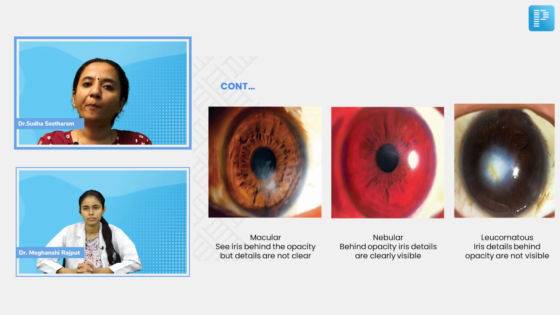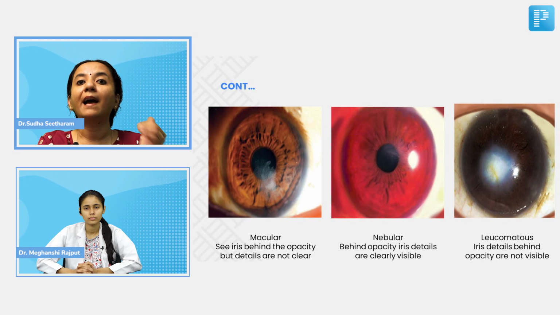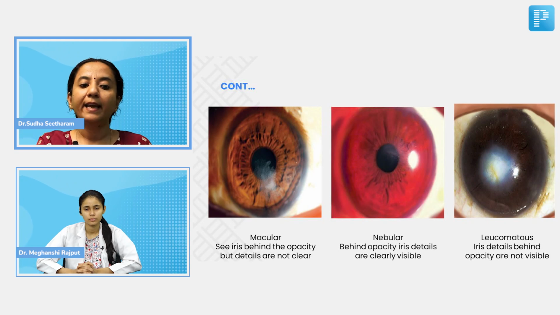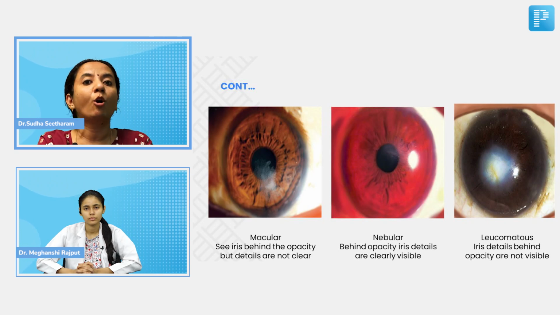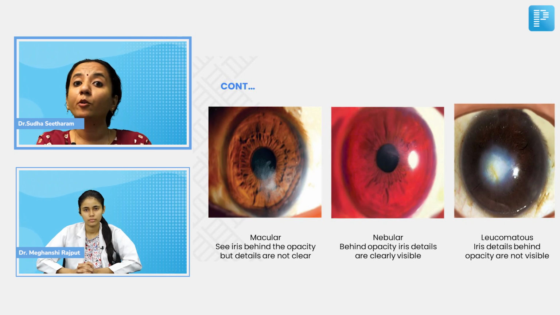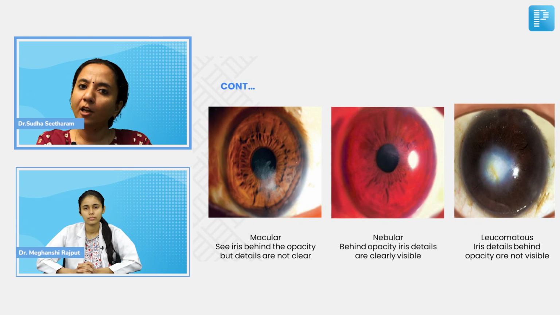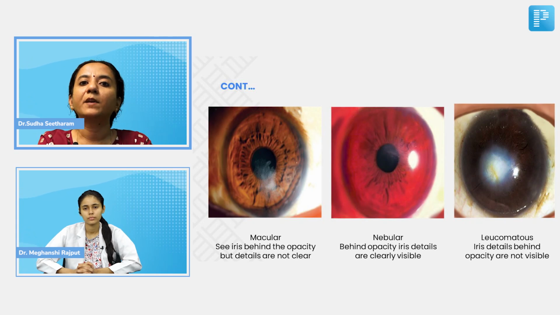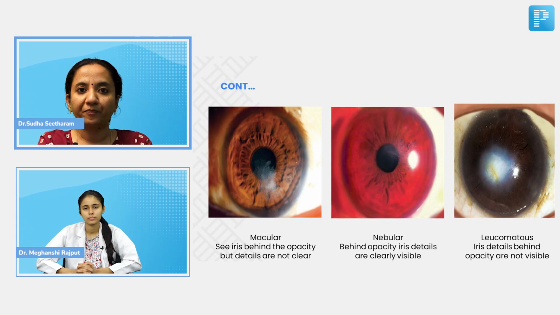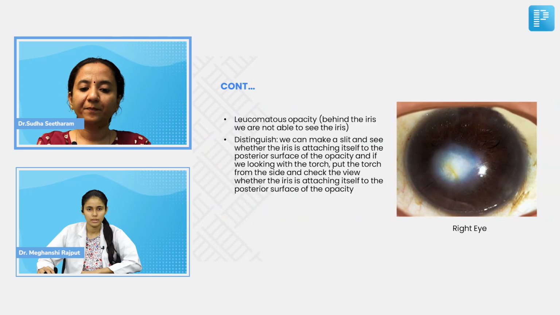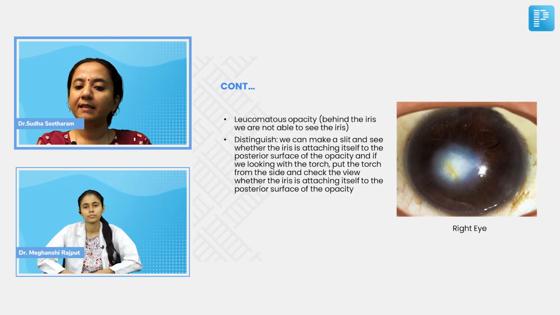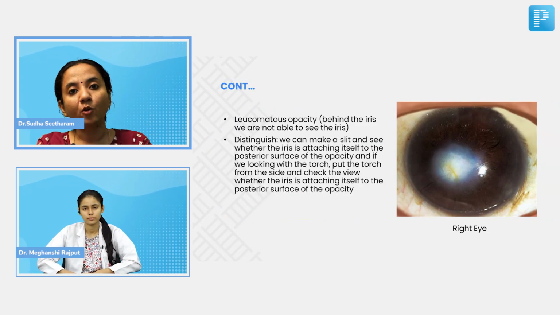So in a nebular opacity, the iris details behind the opacity will be clear. In a macular opacity, the iris details behind the opacity will be visible, but not clearly seen. Whereas in a leucomatous opacity, the iris details behind the opacity are not visible at all. So if we go back to our clinical image, Meghanshi, please. Yes, ma'am. Here, this is a leucomatous opacity, because behind the opacity, we are not able to see the iris at all.